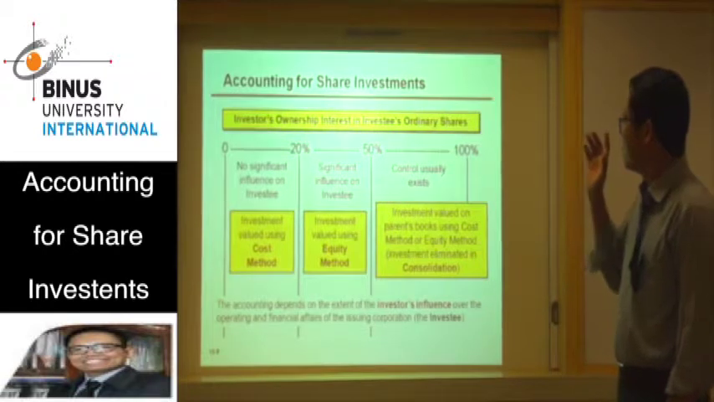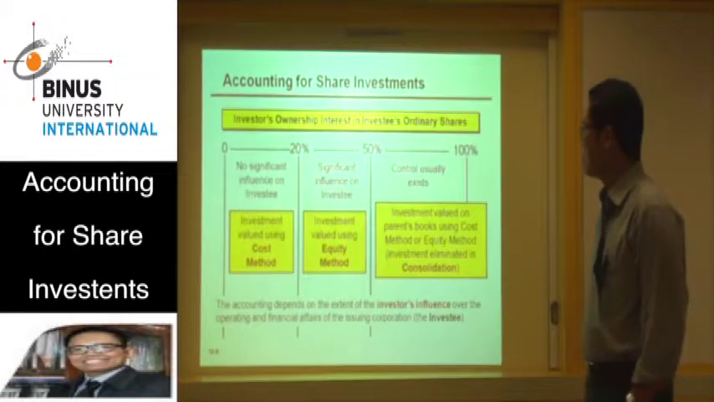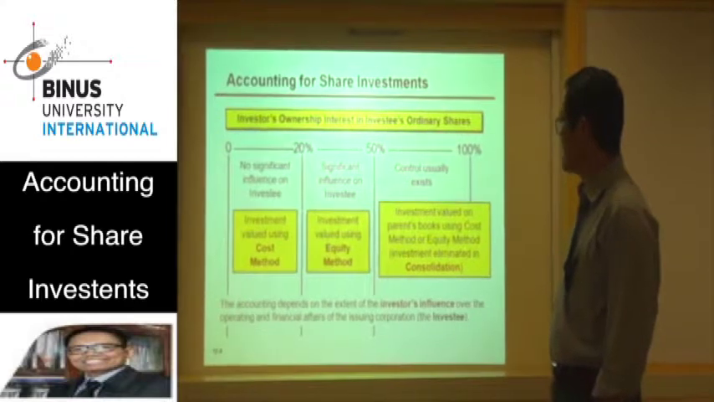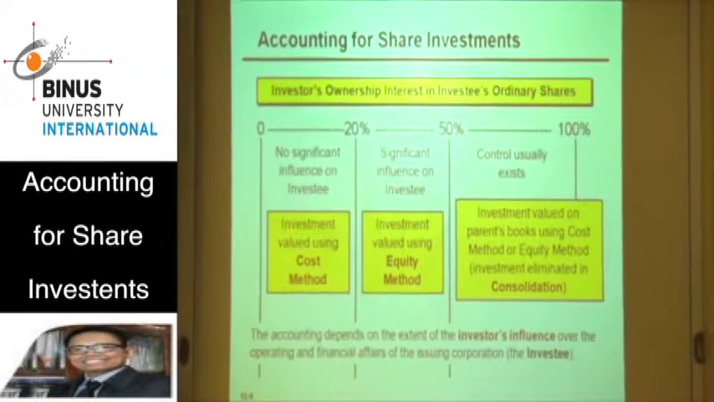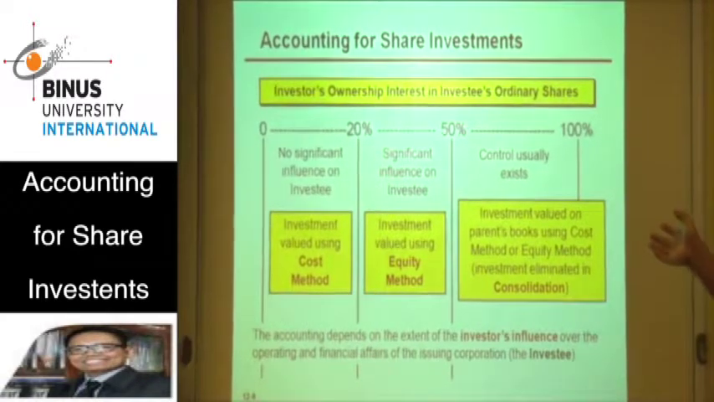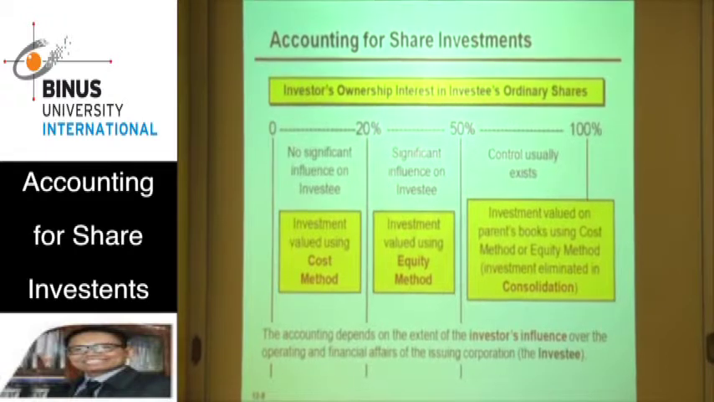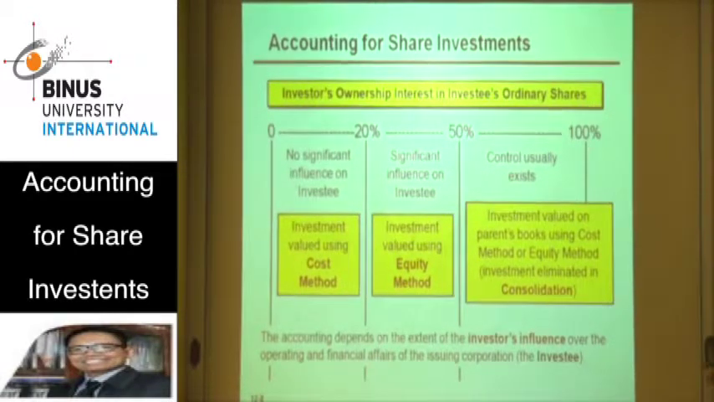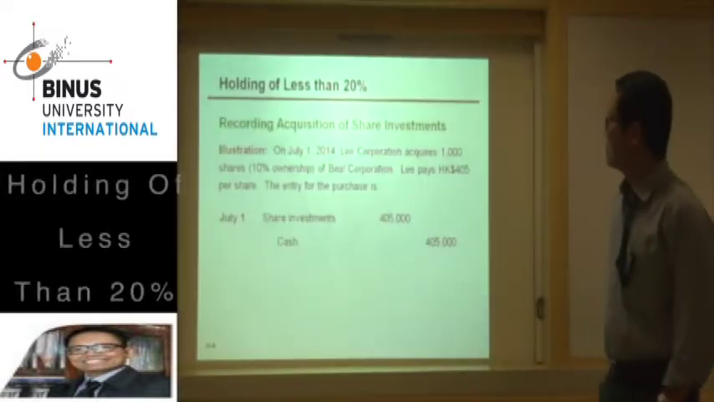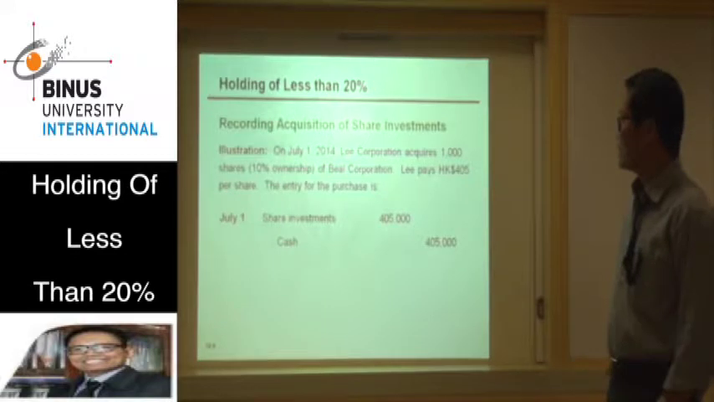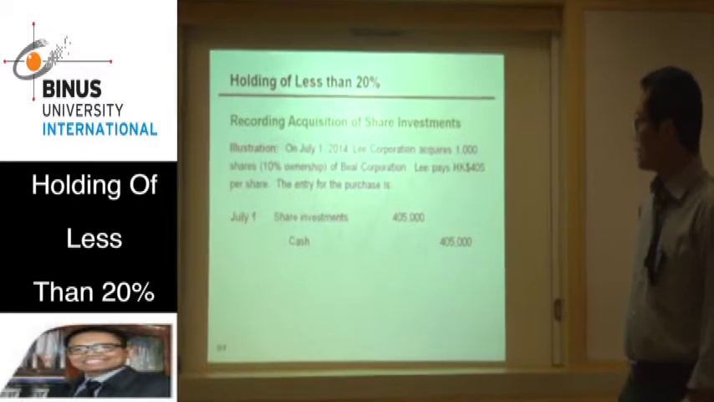If the investment is less than 20%, then the influence on the investing company is not significant. But if the investment is between 20 to 50%, the influence on the investing company is significant. And if more than 50%, of course, the company can control the investee or subsidiary company. If the company holds less than 20%, then the recording of the acquisition of share investment is as follows.